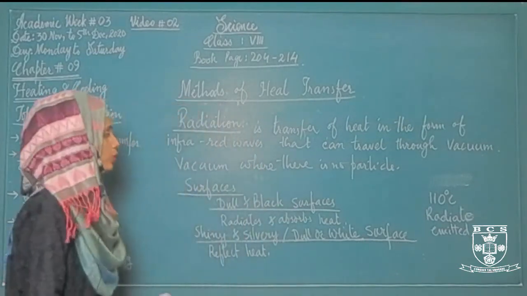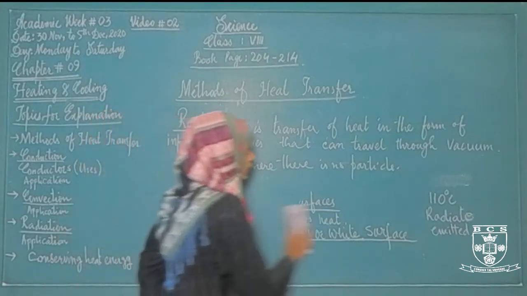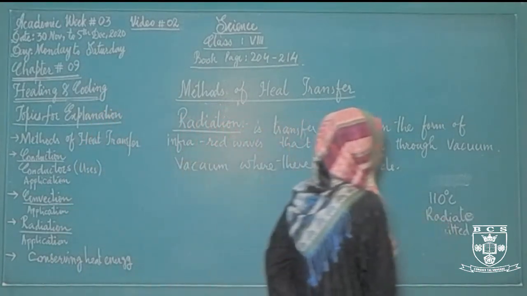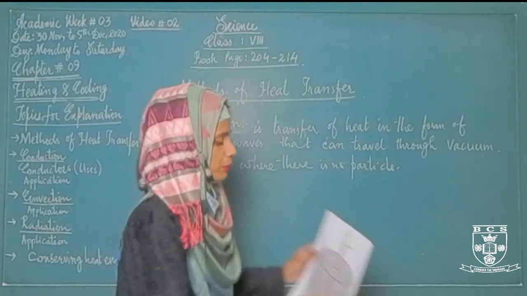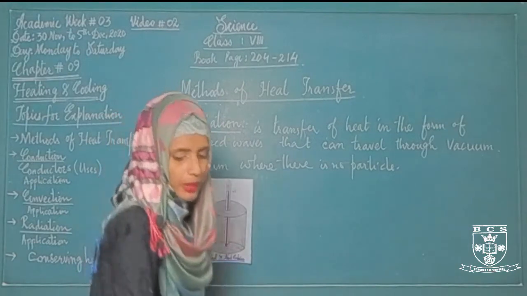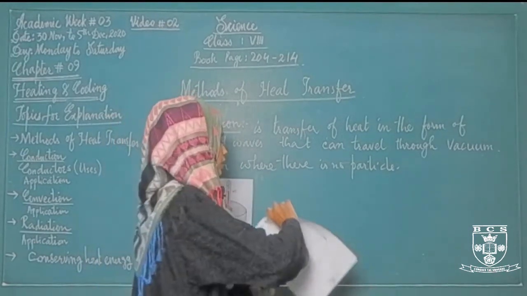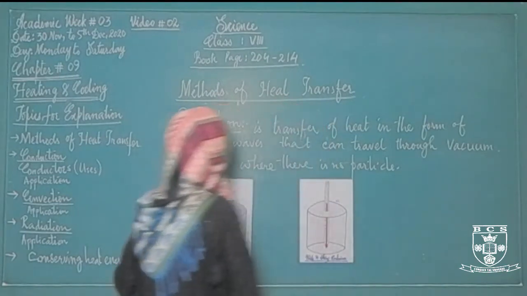I am going to show you the difference between dull and black surfaces and their ability to reflect or absorb heat. If we compare these two diagrams, the first one is the diagram of a dull and black surface, whereas the second diagram is the diagram of a white and shiny surface.